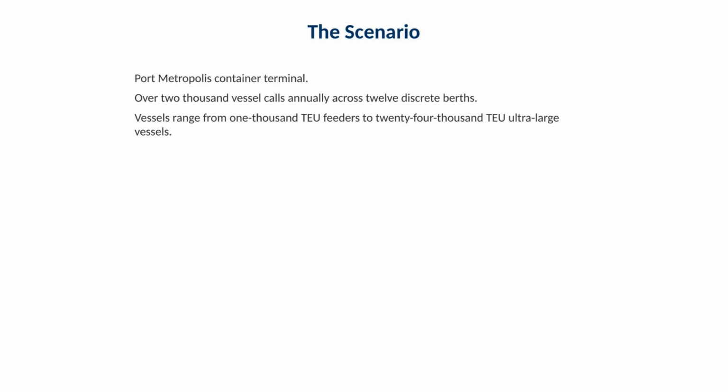The scenario is Port Metropolis Container Terminal. The terminal handles more than 2,000 vessel calls annually across 12 discrete berths. Vessels range from 1,000 20-foot equivalent unit feeder ships to 24,000 20-foot equivalent unit ultra-large vessels. The key operational point is heterogeneity. Vessel sizes, berth capabilities, and crane availability differ, so the best berth is not the same for every vessel.